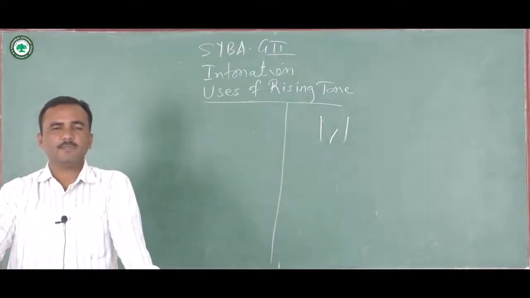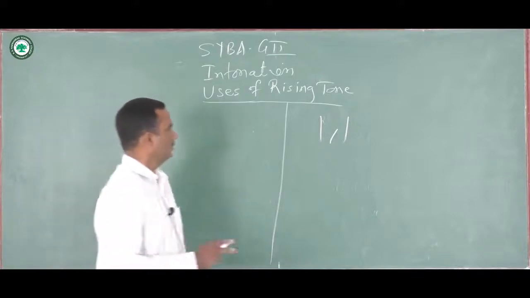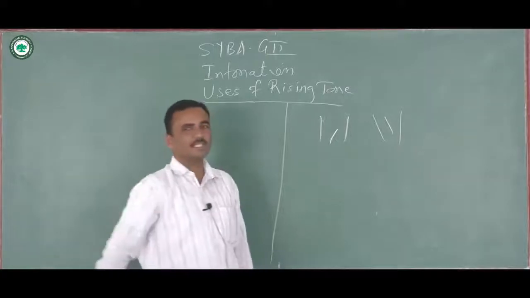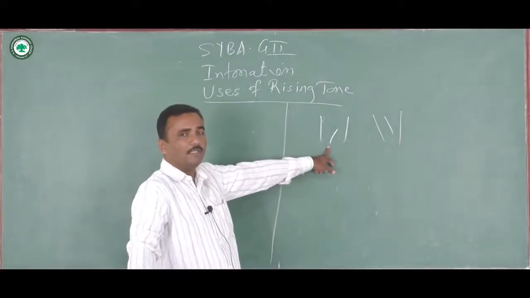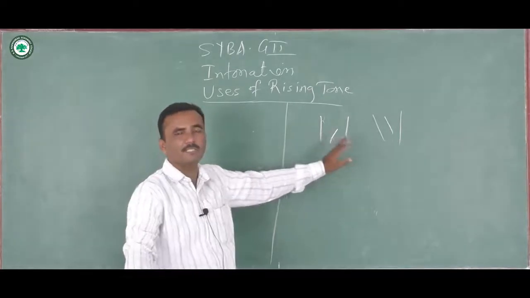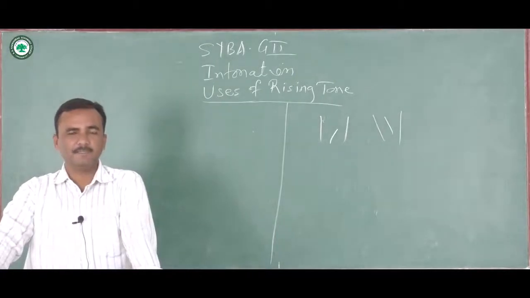So there is a difference between the falling tone and the rising tone. Falling tone is represented by a mark like this before the stressed syllable, but the rising tone is represented by these marks. So the rising mark is placed before the stressed syllable where the change in pitch begins.